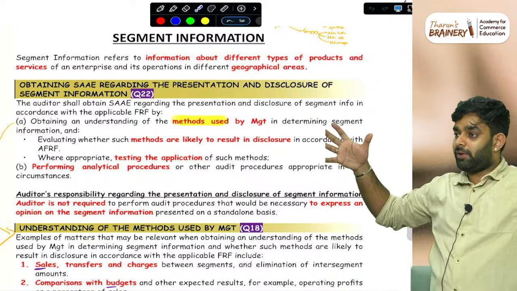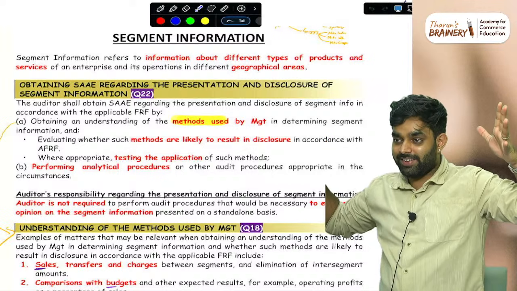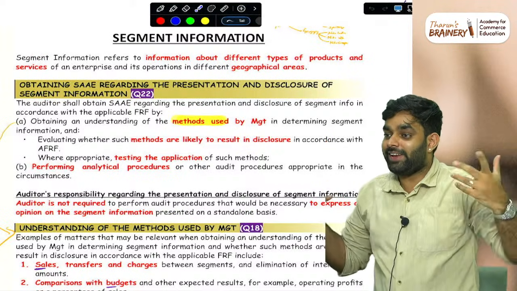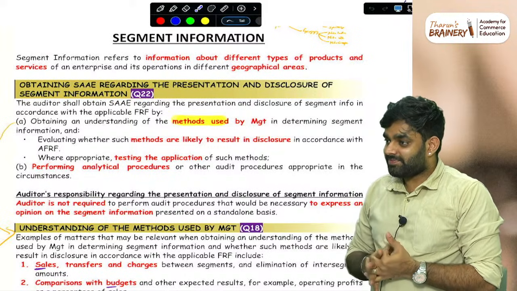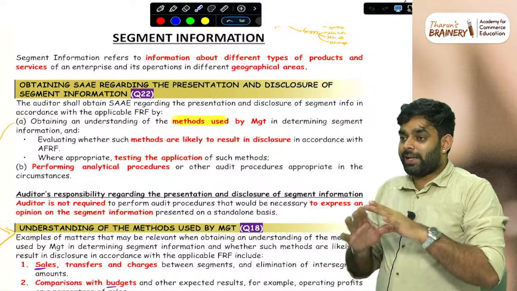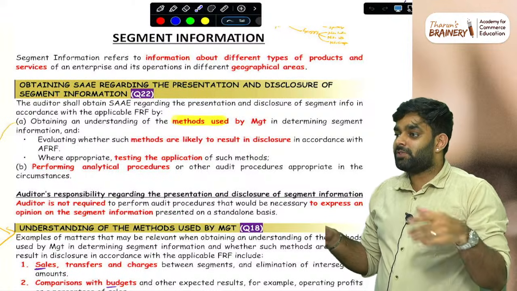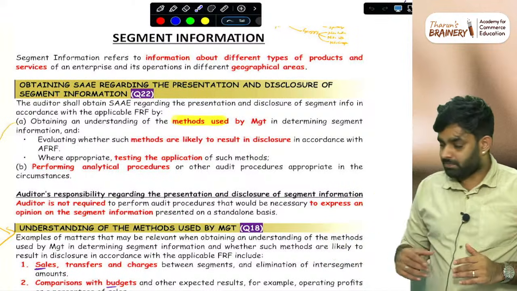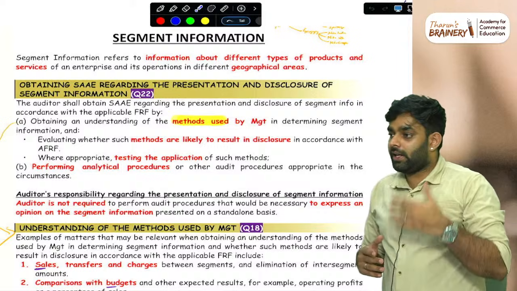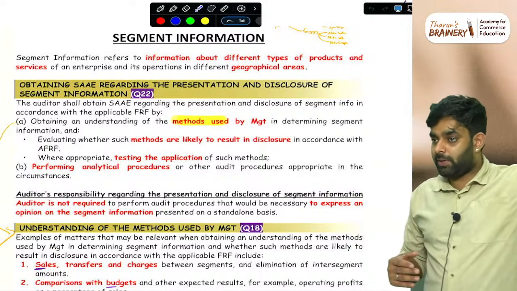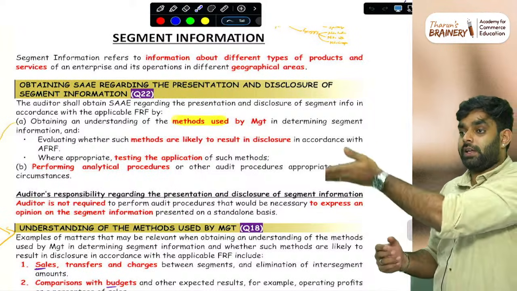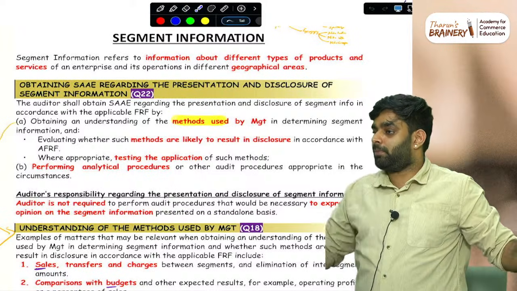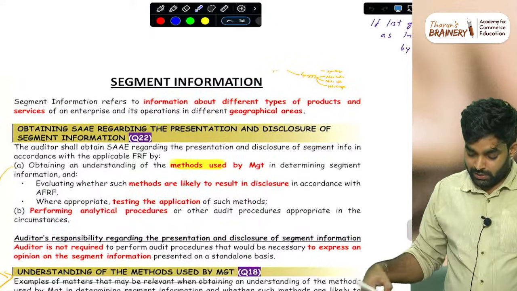What is segment information? What are the 2 ways segments can be divided? Geography and business segments. Done. If you take a company like Nike, Nike India, Nike US, Nike Europe, that is geography basis. Then business segment, Nike footwear, Nike clothing, Nike apparel, whatever products, bag, or whatever it is. So, segment information.